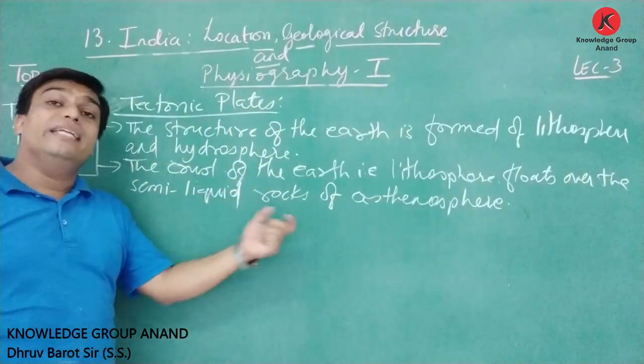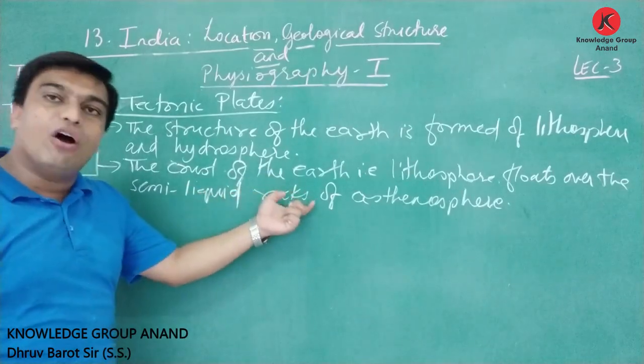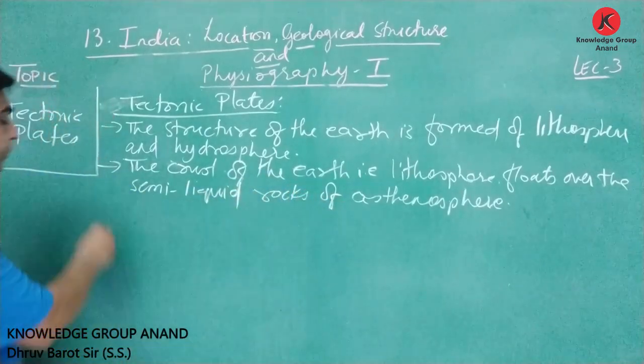The crust of the earth, that is lithosphere, is floating over the semi-liquid rock, that is asthenosphere.